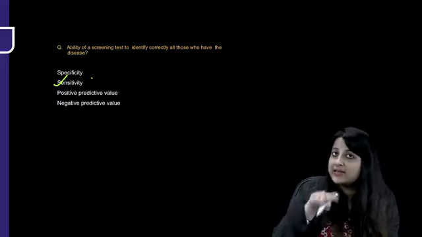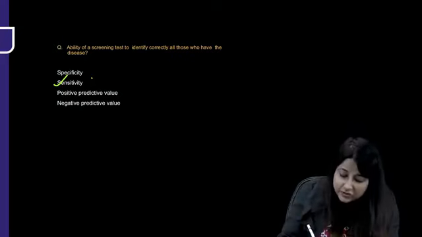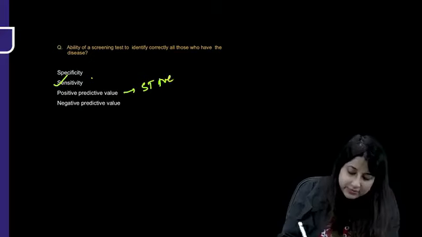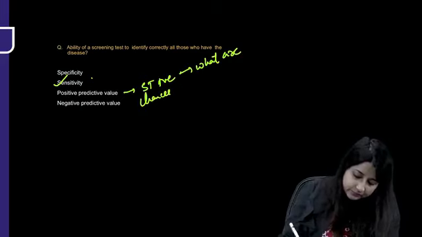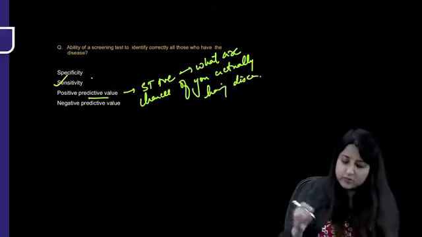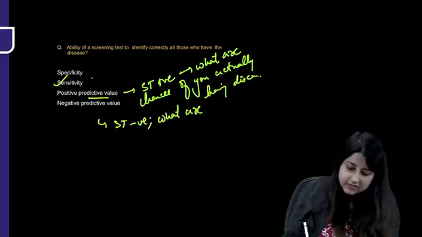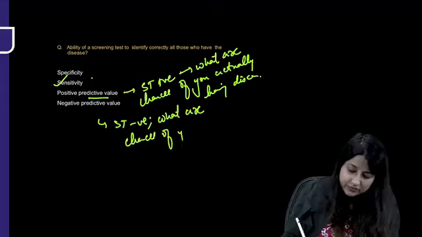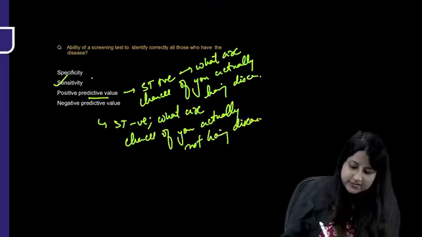If you've come screening test positive, what are the chances of you actually having the disease? So that is PPV. You have come screening test negative. What are the chances of you actually not having the disease? So that is NPV.